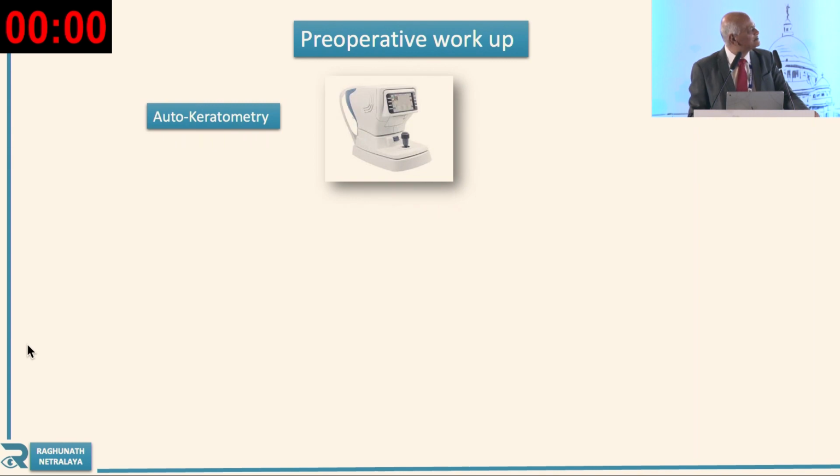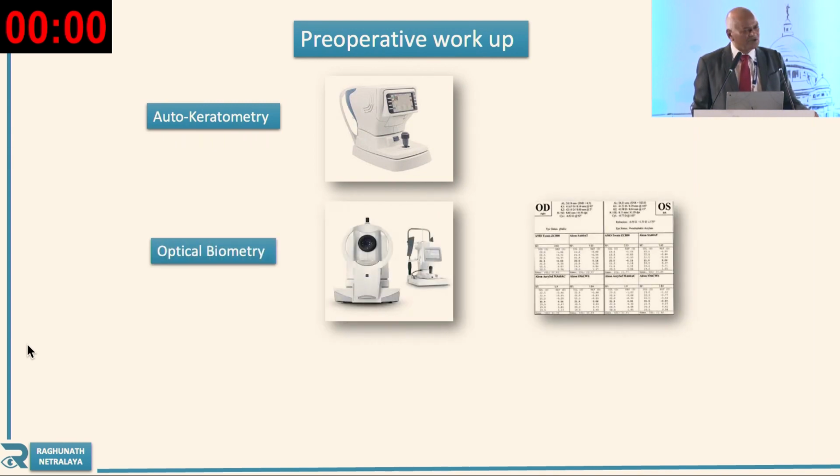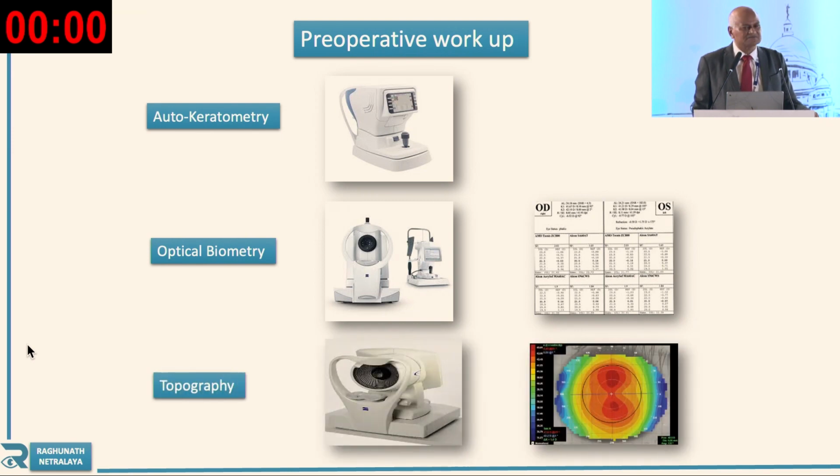Now here see the autokeratometry, yes, you can go for that. Optical biometry, you do it properly. We are not doing topography in the cases of SICS, because we are thinking SICS is done, only SICS is done, so we are not doing any type of workup before that. And because of that, SICS is not gaining popularity among the people.